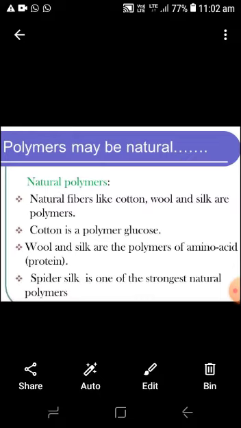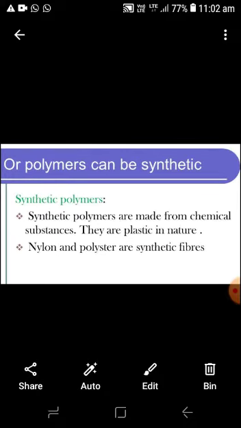The natural polymers like cotton, wool, and silk are derived from nature. Cotton is a polymer made up of glucose, and wool and silk are natural polymers made up of protein, that is, a chain of amino acids. The synthetic polymer is made from chemical substances.